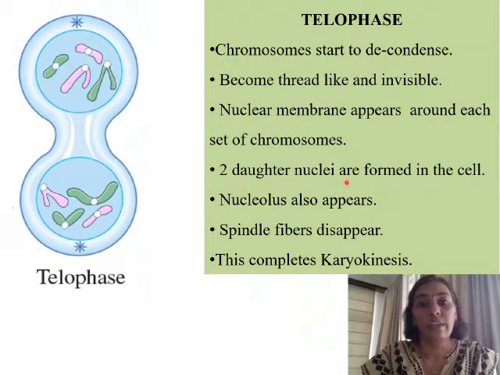Two daughter nuclei are formed in the cell. These are the two daughter nuclei. This is first and this is second. These are the two daughter nuclei that are formed within one single cell.